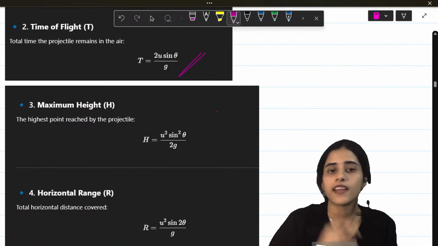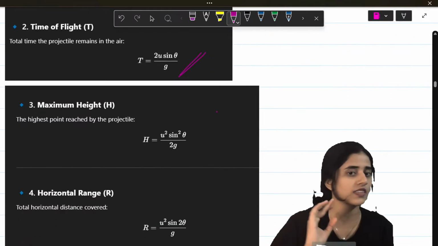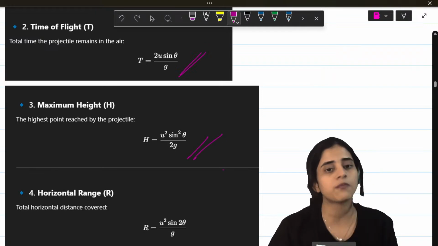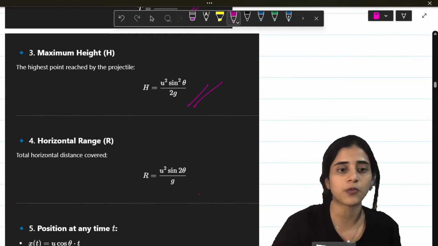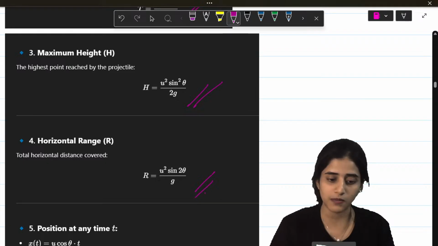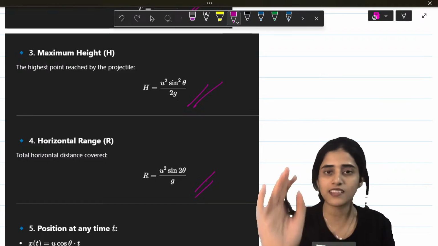Okay. Now, height of a projectile, u square sine square theta by 2g. Another very important formula. Range of a projectile, u square sine 2 theta by g. Okay. These are all main things in projectile.